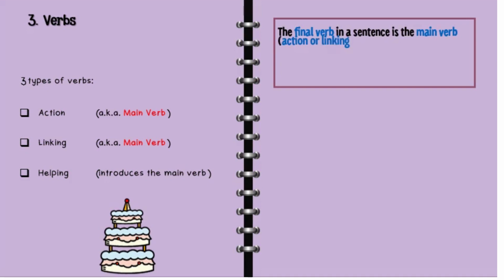The final verb in a sentence is the main verb. So if you find in a sentence there are many verbs, for example in a complex sentence, the last or the final verb in the sentence is the main verb, whether it is action or linking verb. The verbs that introduce the main verb are the helping verbs. To make it clear, let's look at the example.